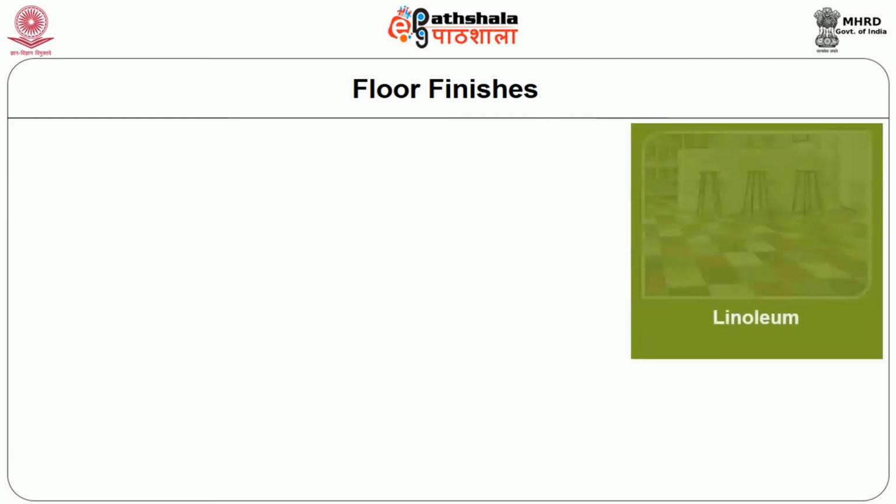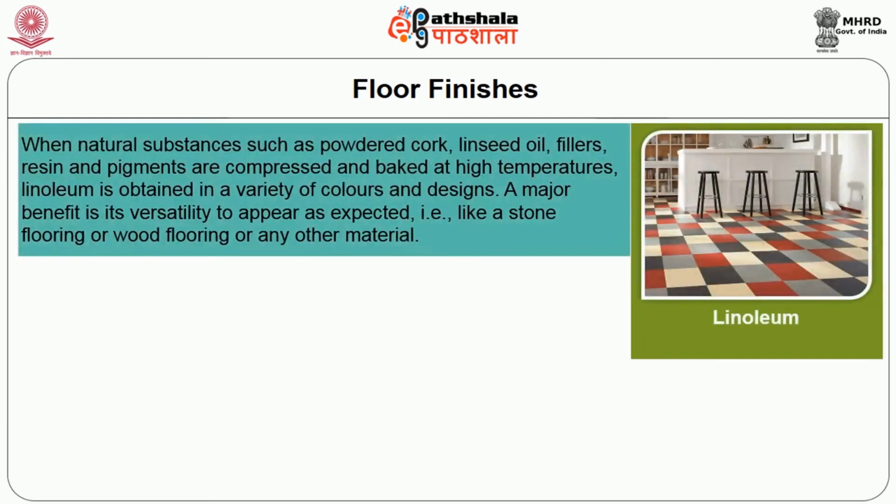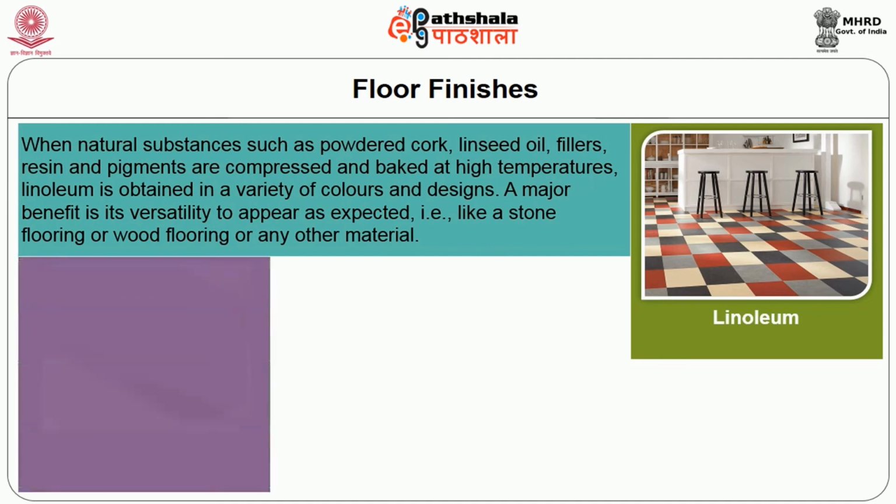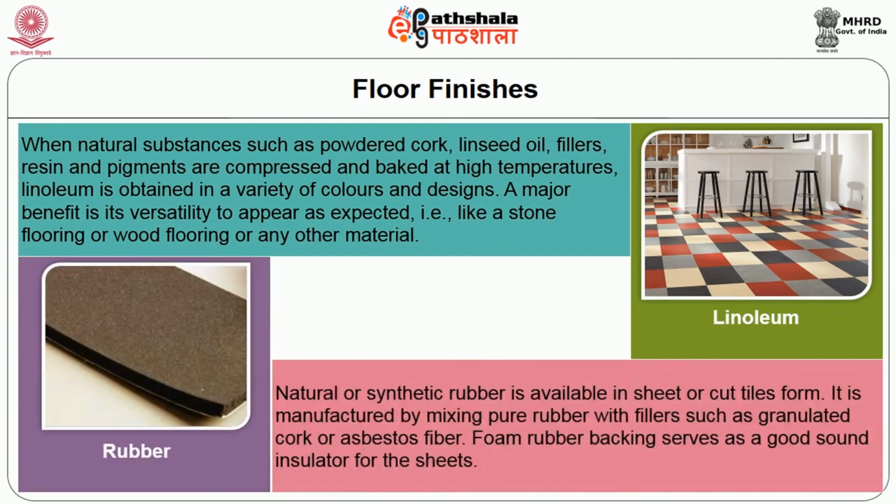The first of its variety is the linoleum, where natural substances such as powdered cork, linseed oil, fillers, resin and pigments are compressed and baked at high temperatures. Linoleum is obtained in a variety of colors and designs. A major benefit is its versatility to appear as expected, that is, like a stone flooring or wood flooring or any other material.